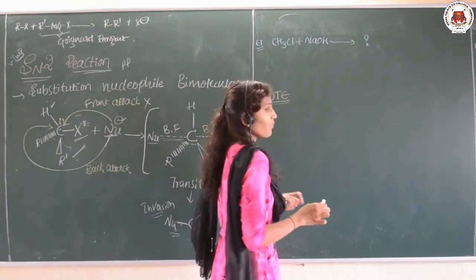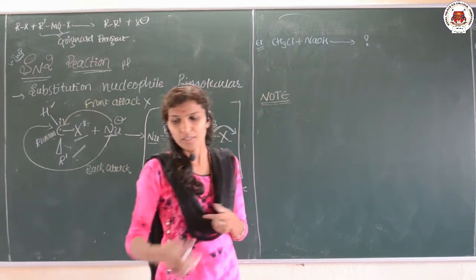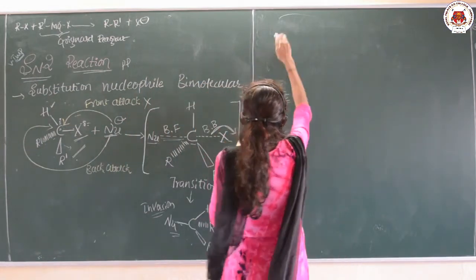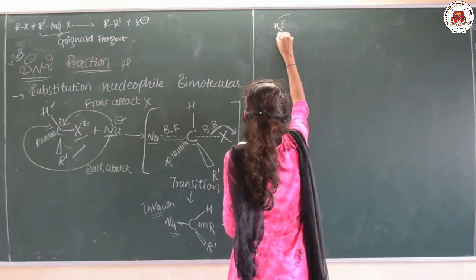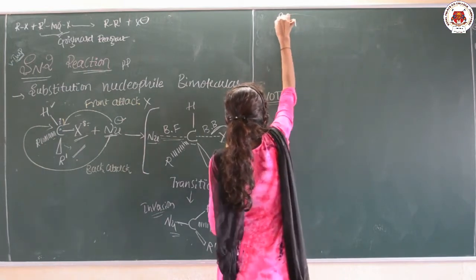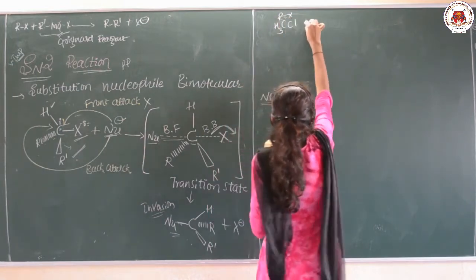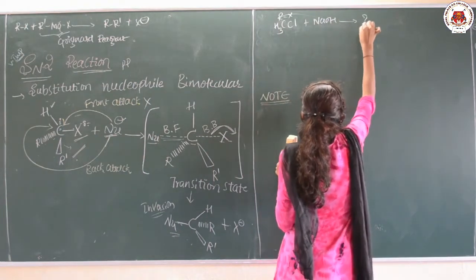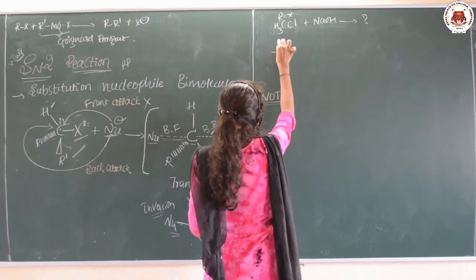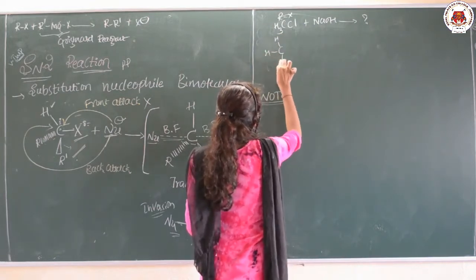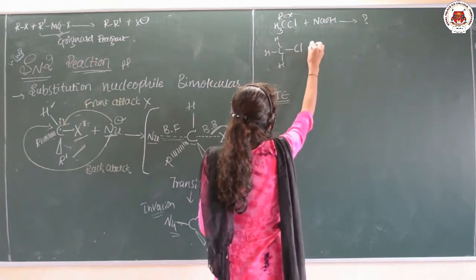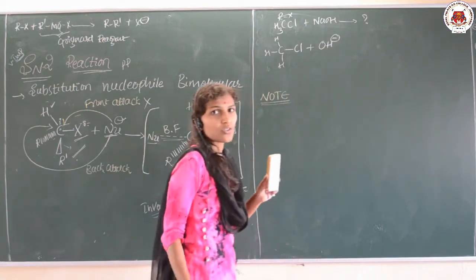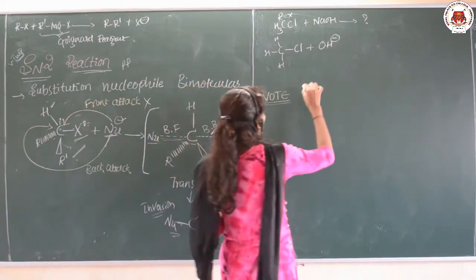Particularly, if we are talking about one example here, the example is CH3Cl, methyl chloride. Whenever methyl chloride, it is like RX, when it is treated with NaOH, what will be the product? See here, CH3Cl plus NaOH, OH minus is a nucleophile which wants to attack.